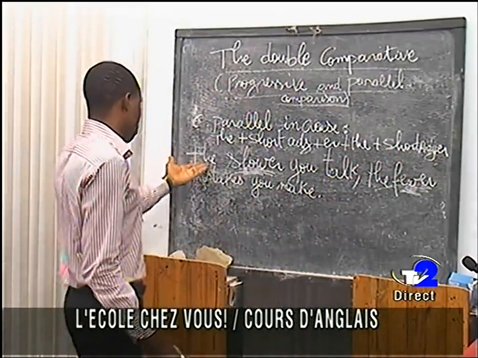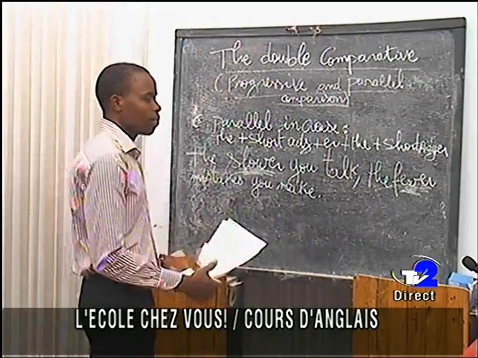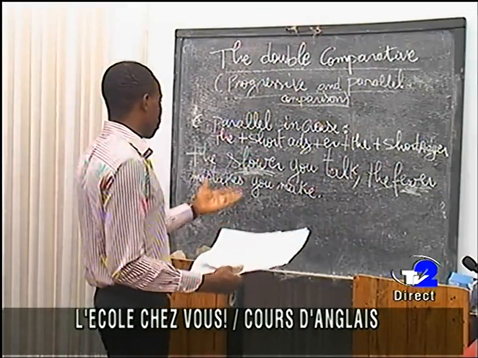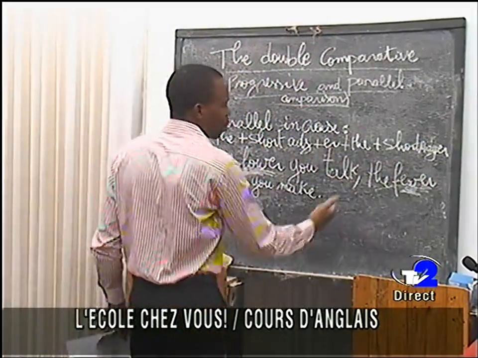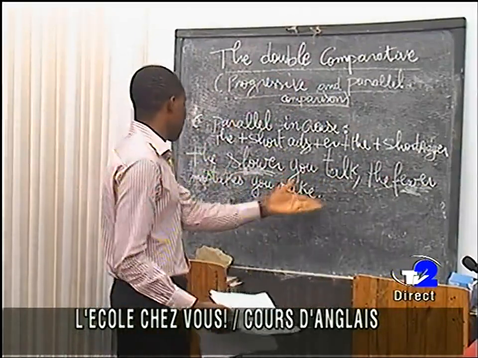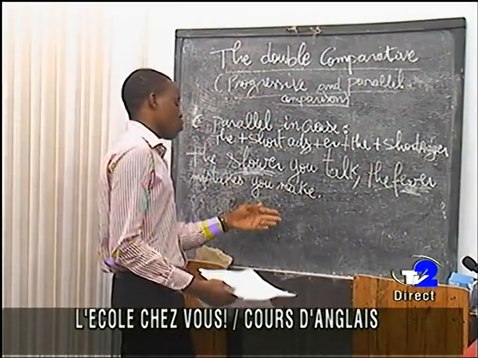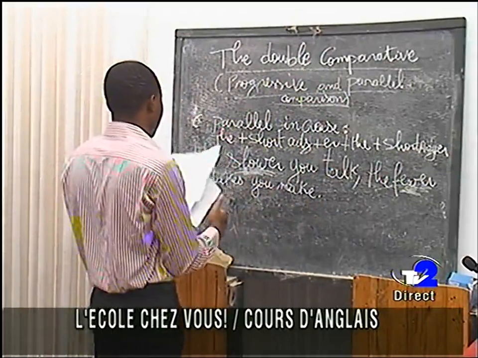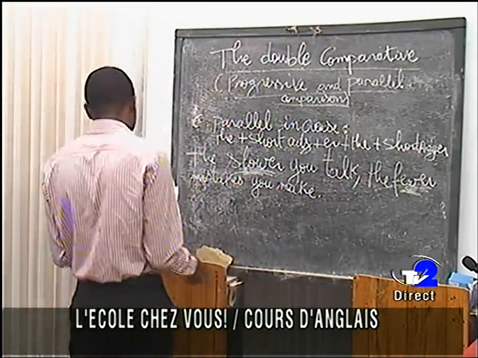This is the rule for short adjectives. Because you are talking slowly, you have more chances to avoid mistakes; you will not make many mistakes. So this is what we are saying here: the slower you talk, the fewer mistakes you make. This is somehow the parallel increase at this level.